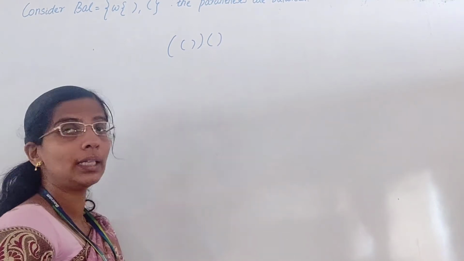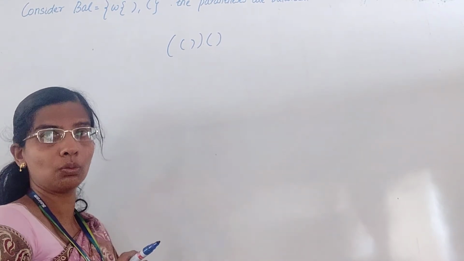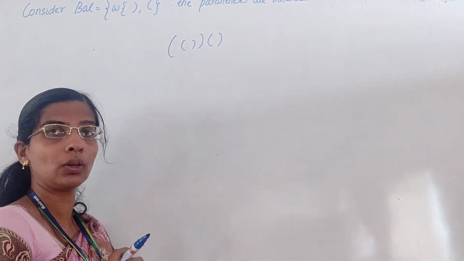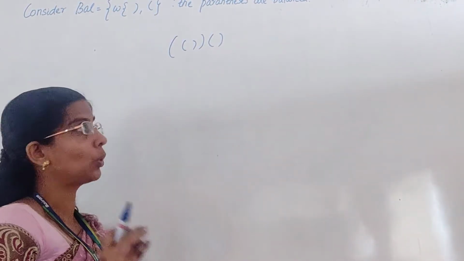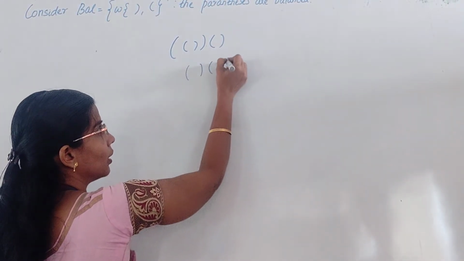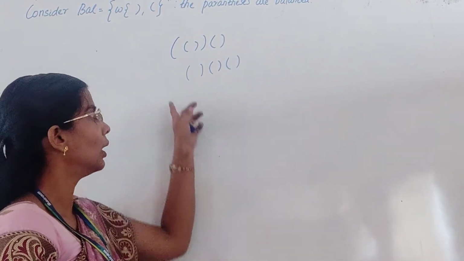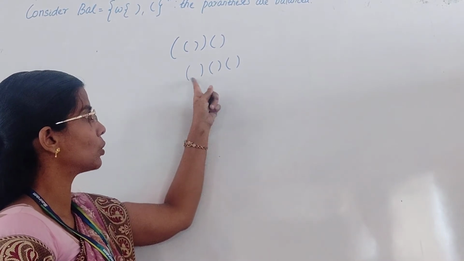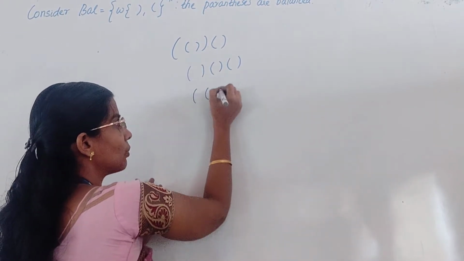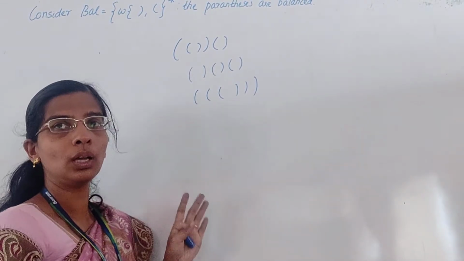If you read this language, they are speaking only about the count. They are not following the order. So even if you have a string like this, open, close, open, close, open, close, alternating, it is valid. Otherwise, if you have something like first all open, next all closed, that is also valid.